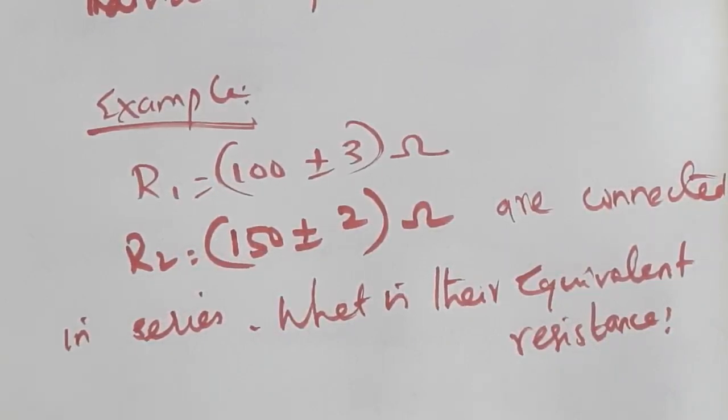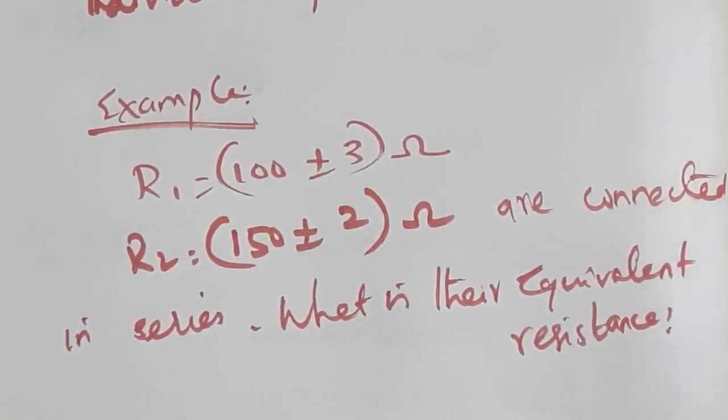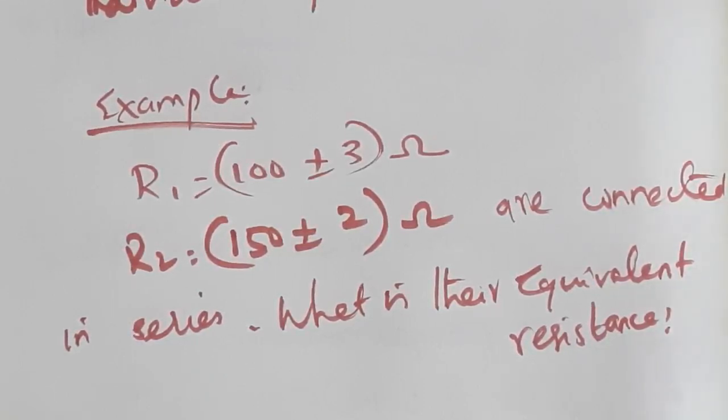How will you find? I said in the previous class you have to refer to the 10th standard book and all, isn't it? I hope you have learned something, you have referred something. If so, you can understand very easily. So when two resistors are connected in series, how will you find the equivalent resistance? Can anyone tell?